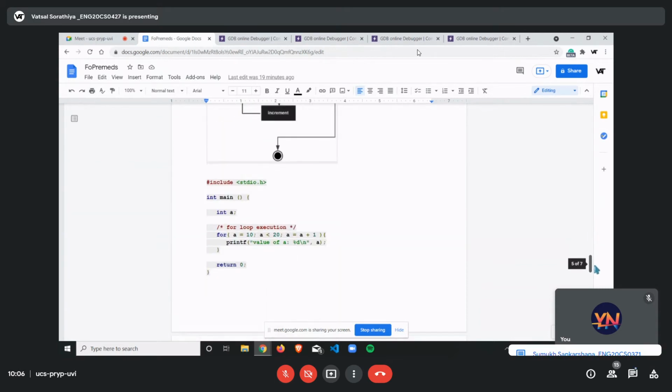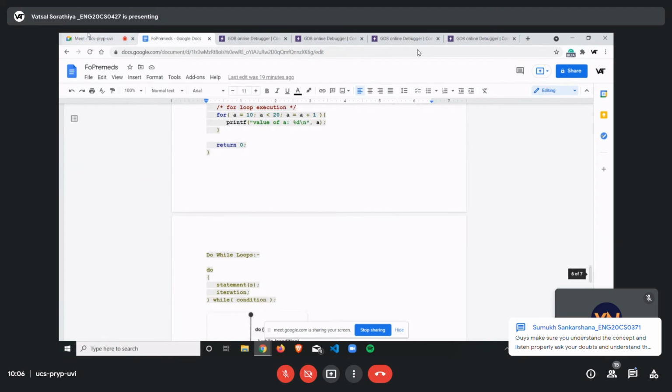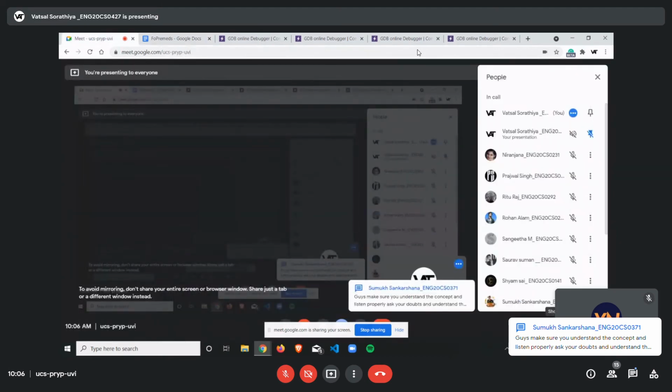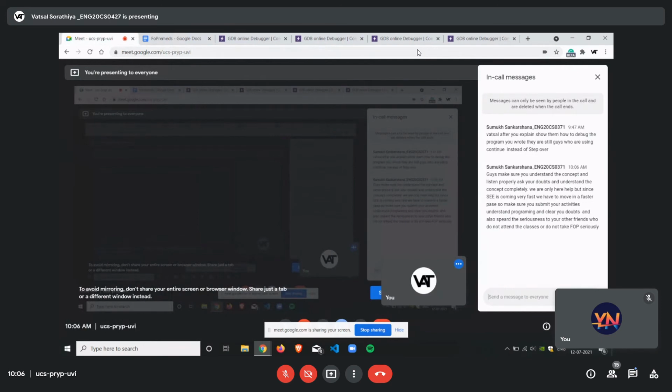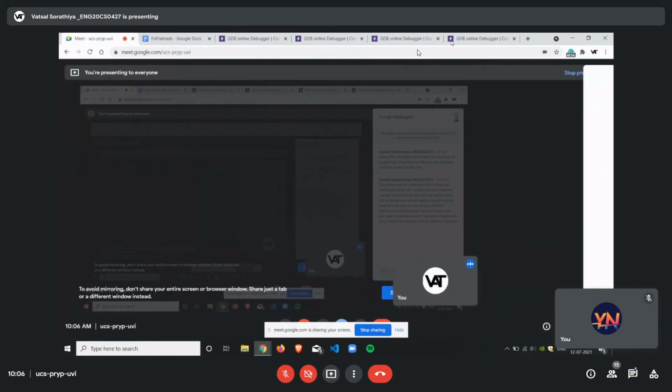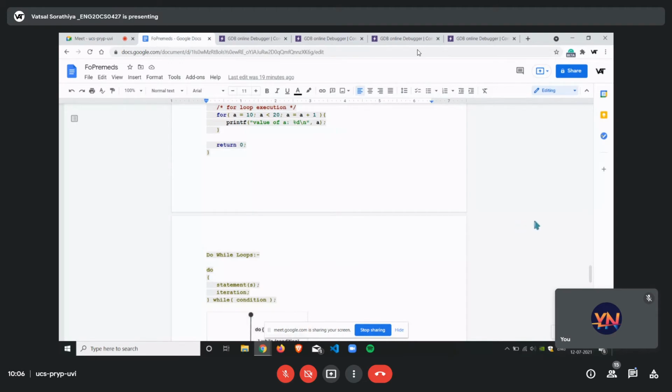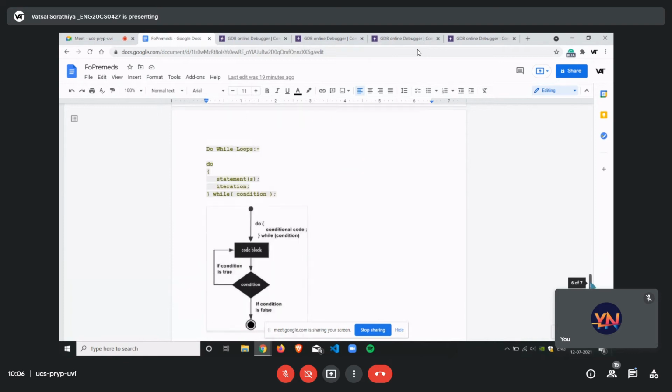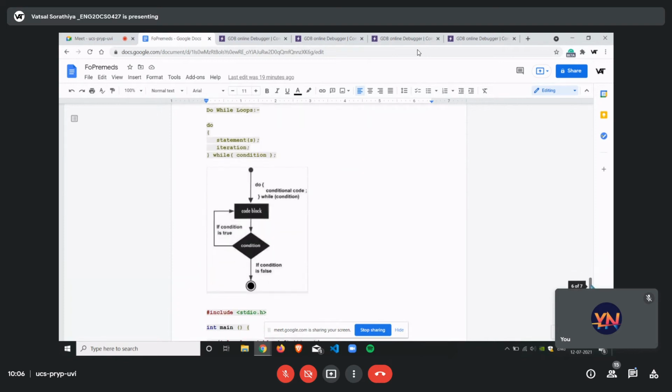There is one more type which is called the do while loop. It's up to you which type of loop you use in any kind of program, there is no harm in using a particular one, and whatever you find beneficial you may use.